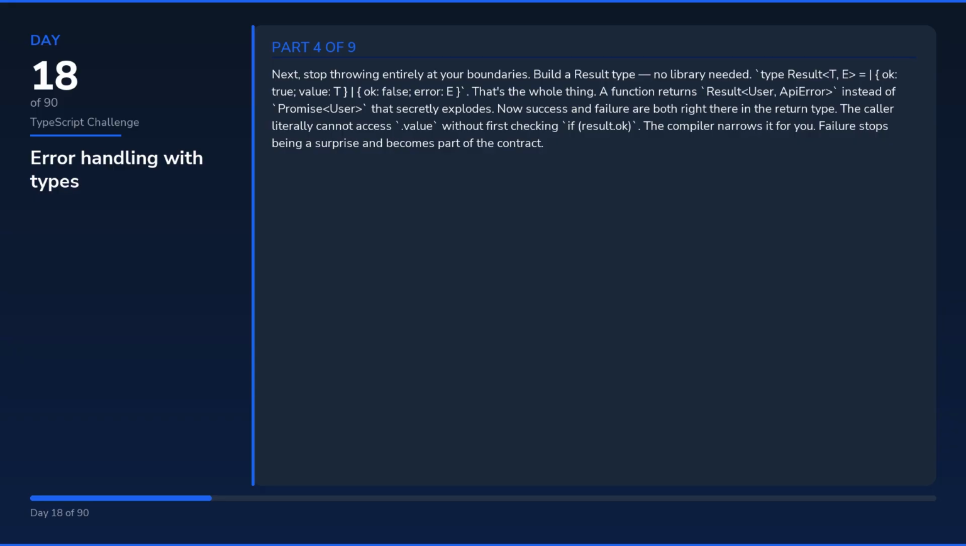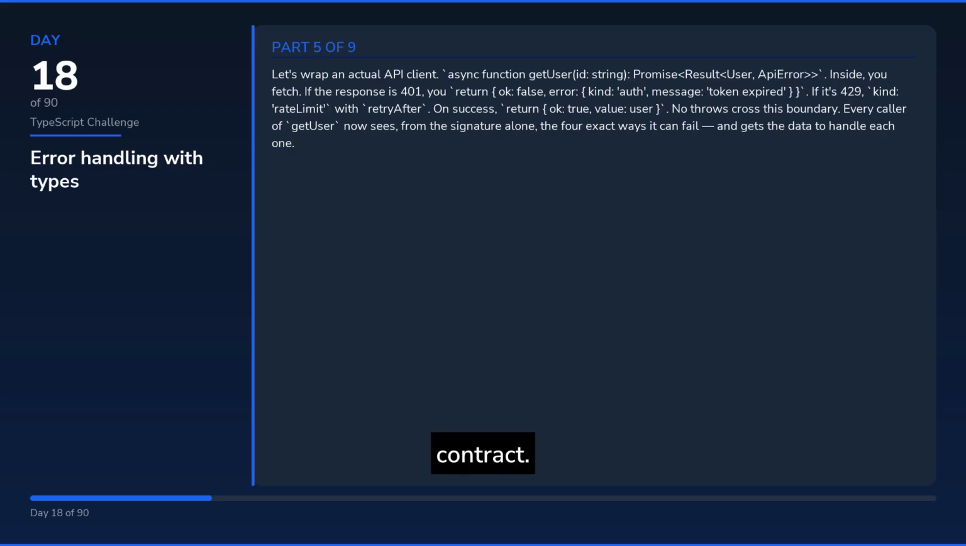Let's wrap an actual API client. Async function getUser, id: string, Promise<Result<User, ApiError>>. Inside, you fetch. If the response is 401, you return, ok: false, error: kind: auth, message: token expired. If it's 429, kind: rateLimit with retryAfter. On success, return, ok: true, value: user. No throws cross this boundary. Every caller of getUser now sees, from the signature alone, the 4 exact ways it can fail and gets the data to handle each one.